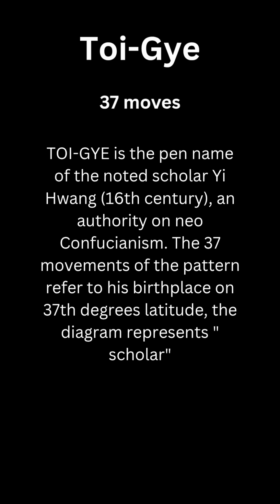Toi Gye, 37 moves. Toi Gye is the pen name of the noted scholar Yi Hwang, 16th century, an authority on Neo-Confucianism. The 37 movements of the pattern refer to his birthplace on 37th degrees latitude. The diagram represents scholar.